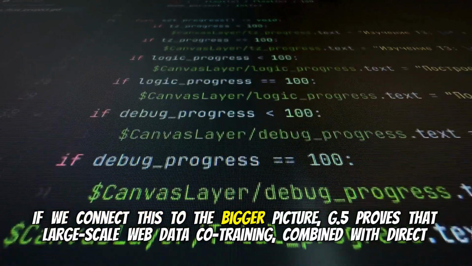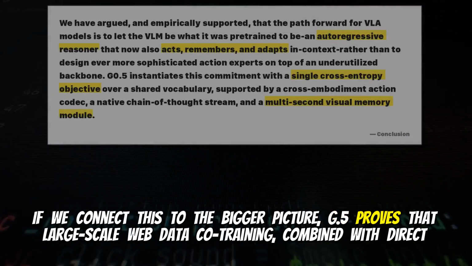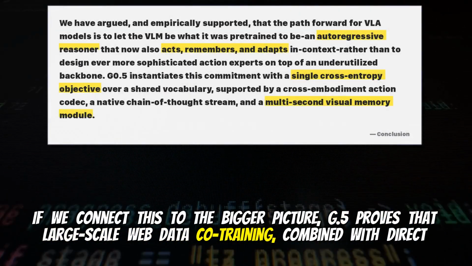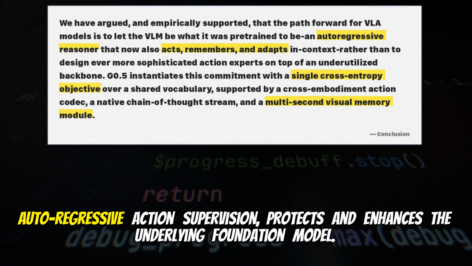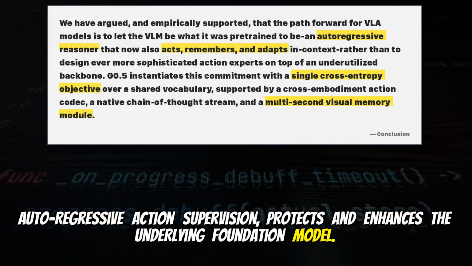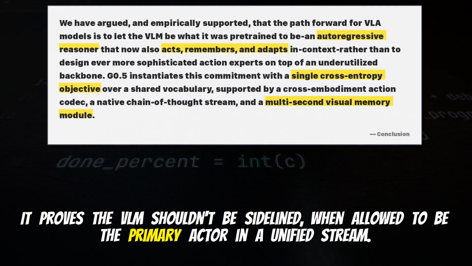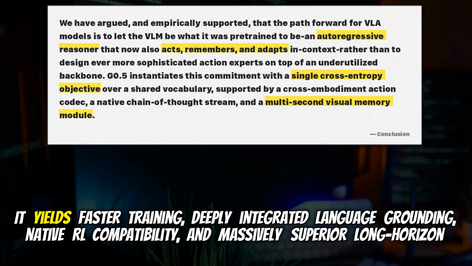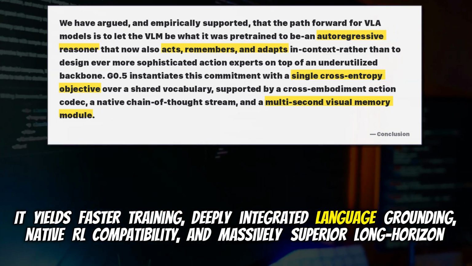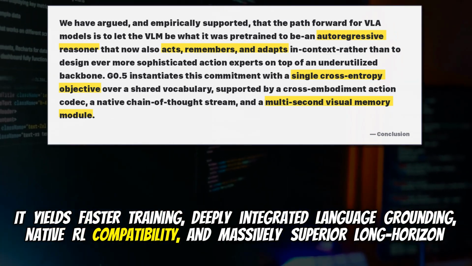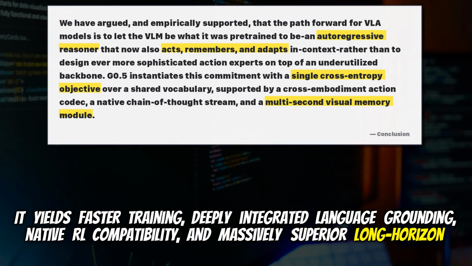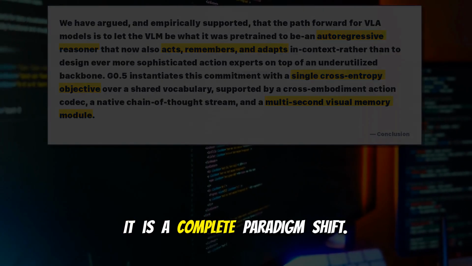If we connect this to the bigger picture, G0.5 proves that large-scale web data co-training, combined with direct autoregressive action supervision, protects and enhances the underlying foundation model. Exactly. It proves the VLM shouldn't be sidelined. When allowed to be the primary actor in a unified stream, it yields faster training, deeply integrated language grounding, native RL compatibility, and massively superior long horizon planning. It is a complete paradigm shift.